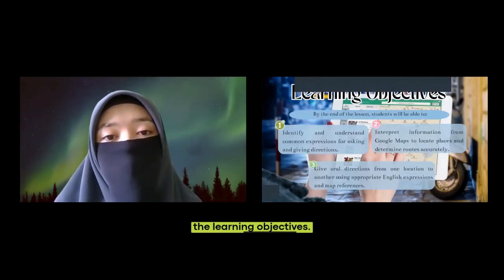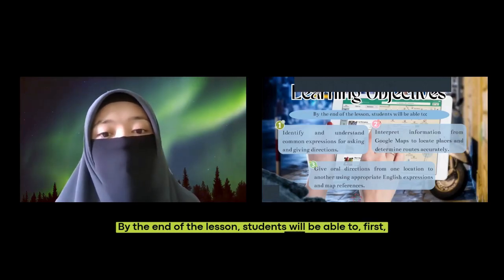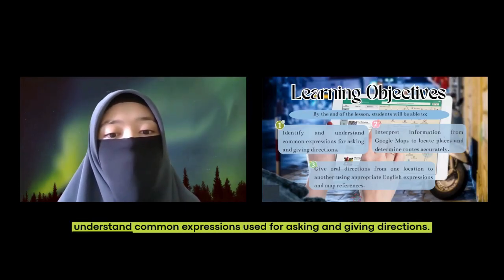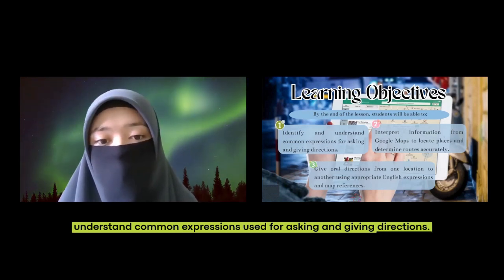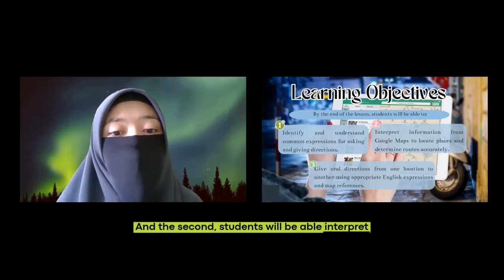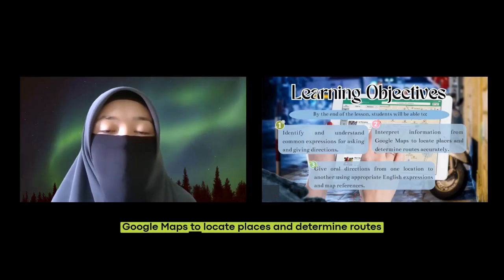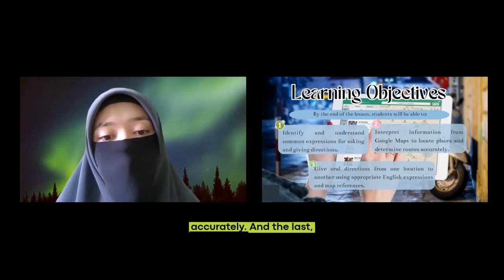On the learning objectives. By the end of the lesson, students will be able to, first, identify and understand common expressions used for asking and giving directions. And the second, students will be able to interpret information from Google Maps to locate places and determine routes accurately.